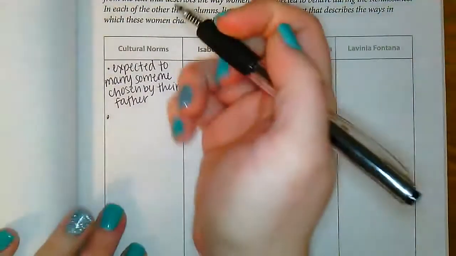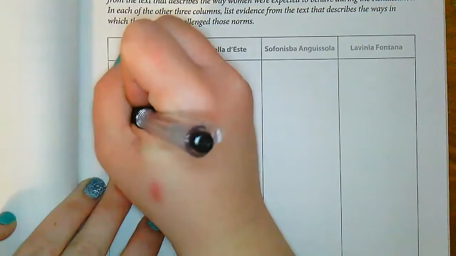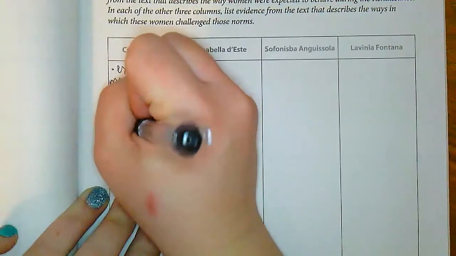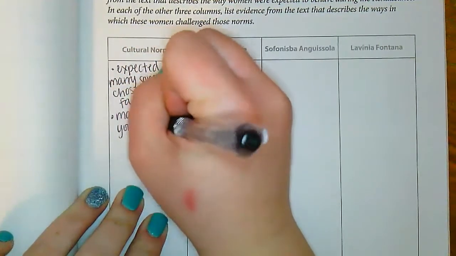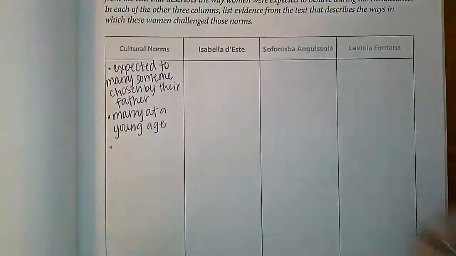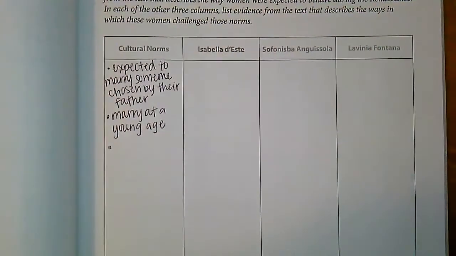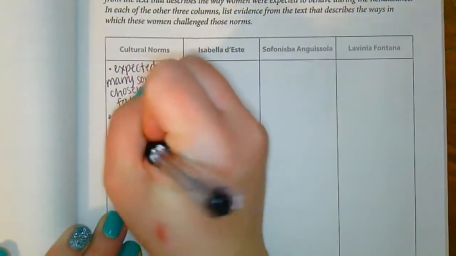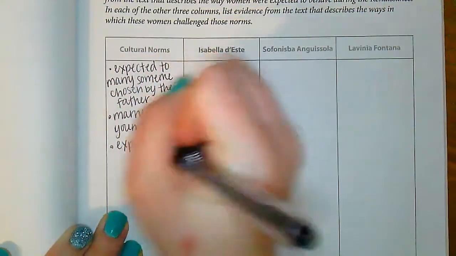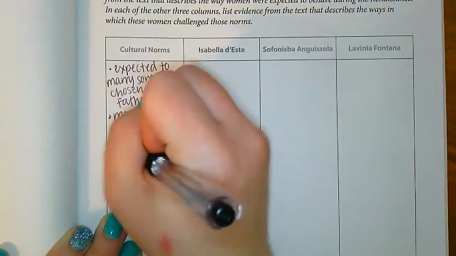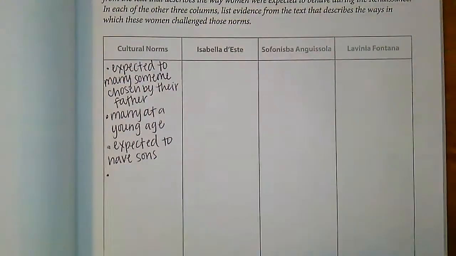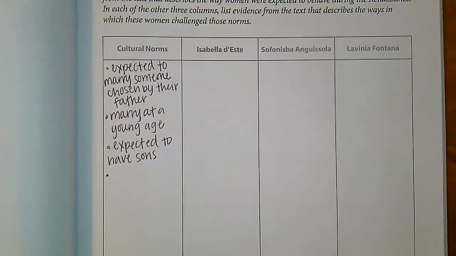Along with that, they were supposed to marry at a young age. So not only did they not get picked, but it also had to happen when they were young. Another thing, they were expected to have sons. So they wanted more men around, which is why they wanted them to have more sons instead of daughters.